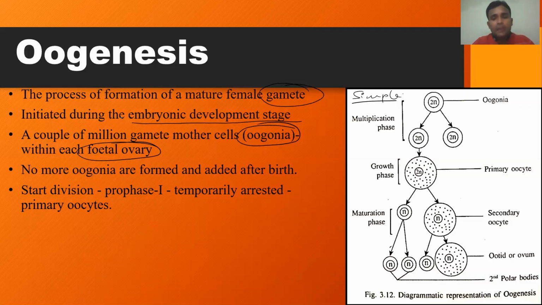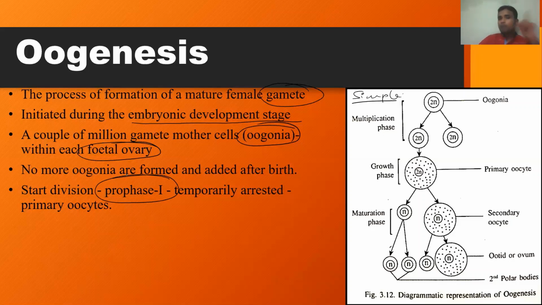The phase of growth, that is an increase in size. The enlargement of the oogonia takes place, which leads to the formation of primary oocyte. Now this primary oocyte enters into meiosis 1, but will not complete meiosis 1. They will just enter into meiosis 1 and will be arrested in the prophase 1 stage.